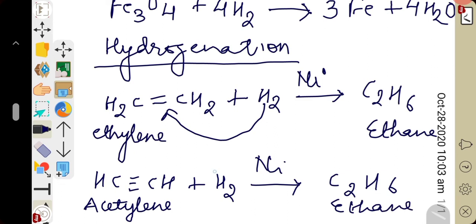So we have added hydrogen over double bonds as well as triple bonds to form ethane. Whenever hydrogen is added over double and triple bonds between carbon atoms, the process is called hydrogenation, and it occurs in the presence of a catalyst.